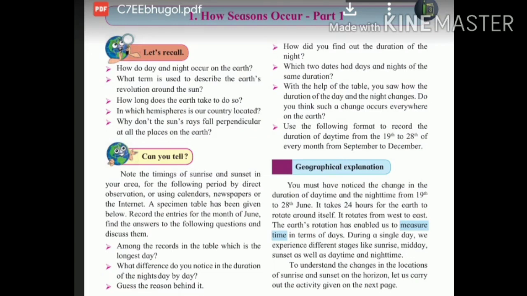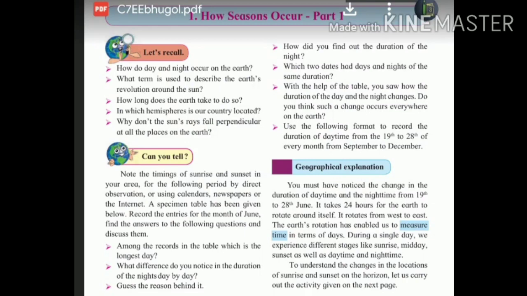Find the answers to the following questions and discuss them. All these questions are given for your understanding. You have to solve them on your own. Now let's move to the geographical explanation. You must have noticed the change in the duration of daytime and nighttime from 19 to 28 June.